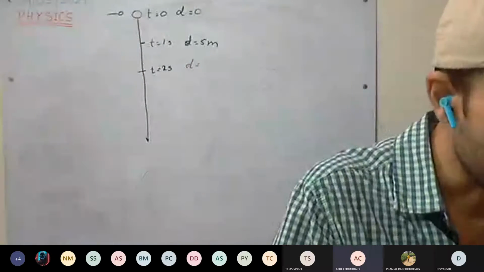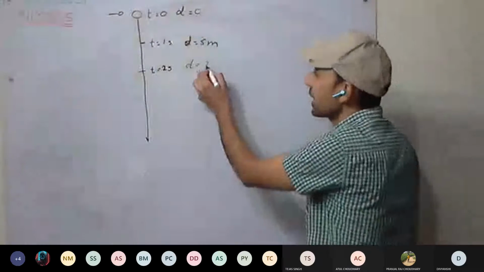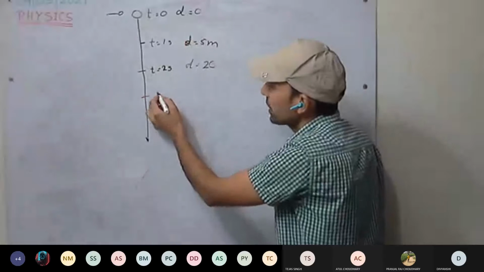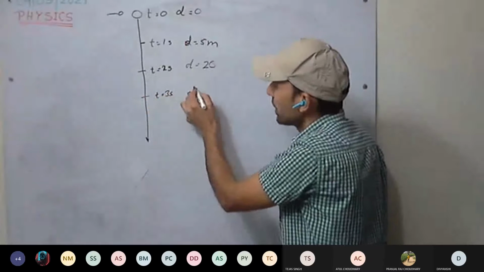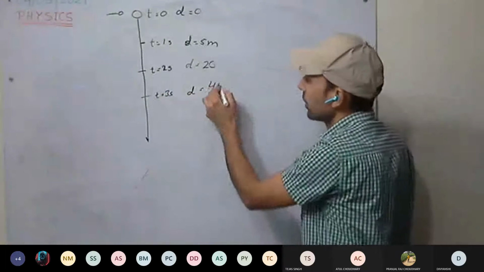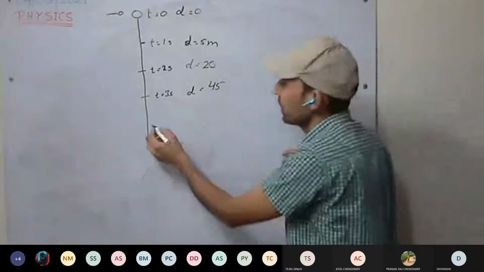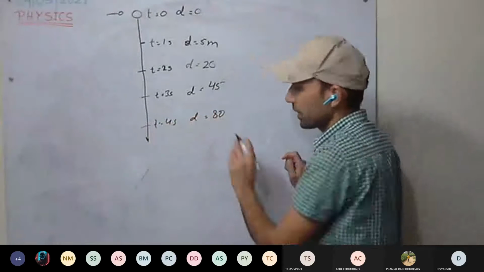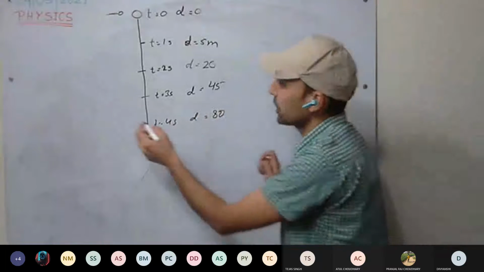I'm taking the example of the book. 20. We can take anything. I am using the book's one. Similarly, after another 1 second, d becomes 45 at t equal to 3. I'm using the example of the book only, same. At t equal to 4 seconds, it becomes 80. So how has the position changed?